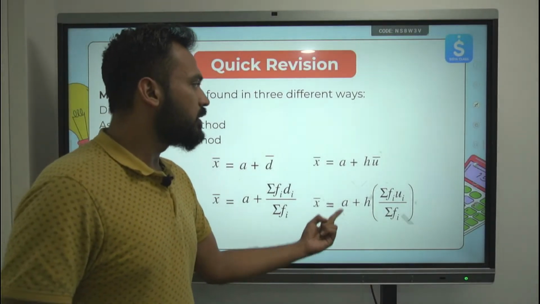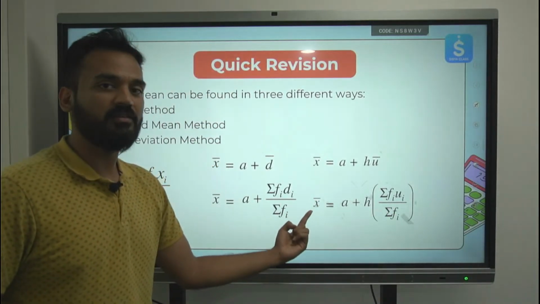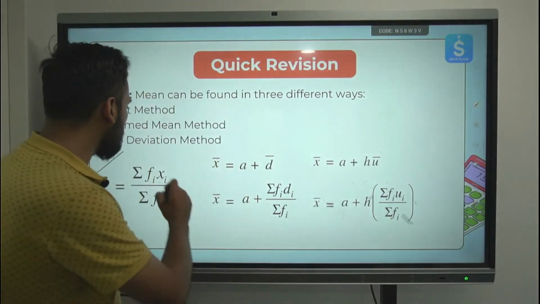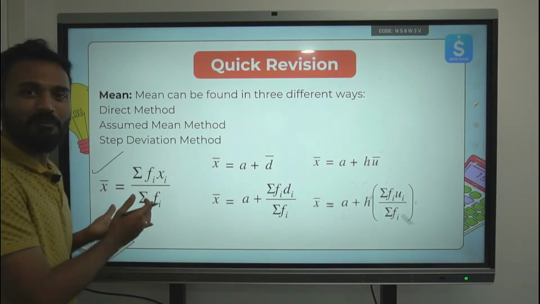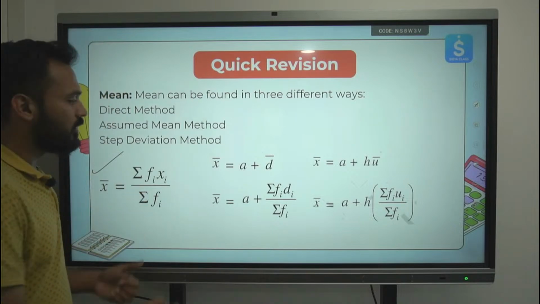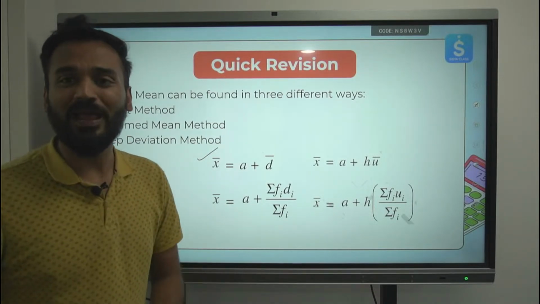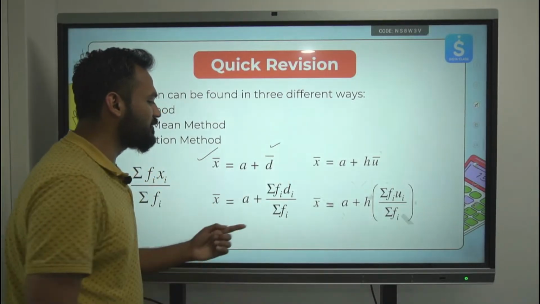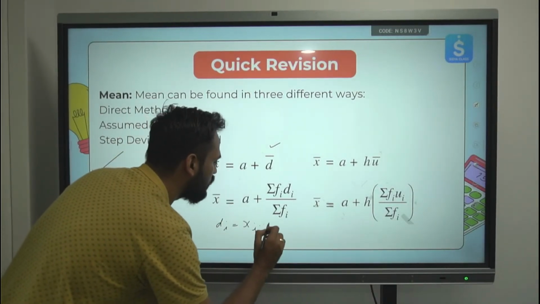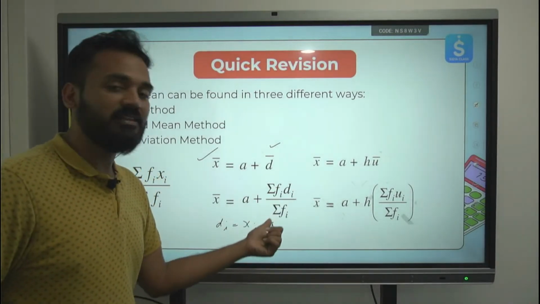Then we discussed the step deviation method. The formula for this is x mean is equal to a plus h times summation of fi ui upon summation of fi. This is used when the numbers are small. We use this if the class mark is big and the numbers are difficult to calculate. Then we take help of deviations. We subtract a from xi and find the deviations. We find the assumed mean, then the deviation, and then we multiply the deviation with the frequency, which is easy for our calculation.